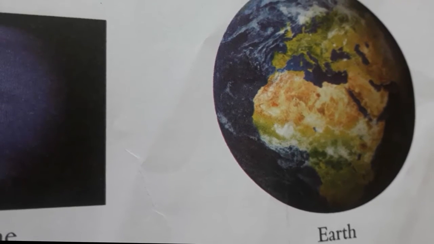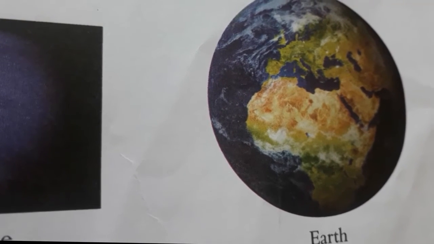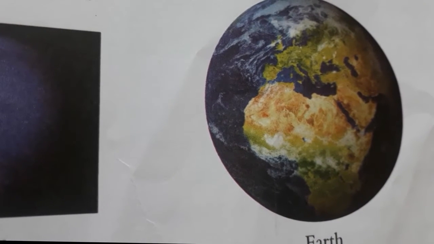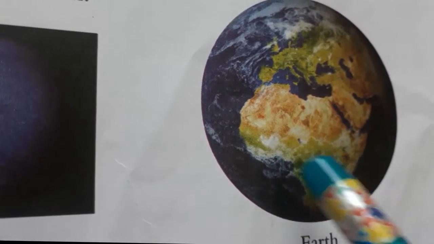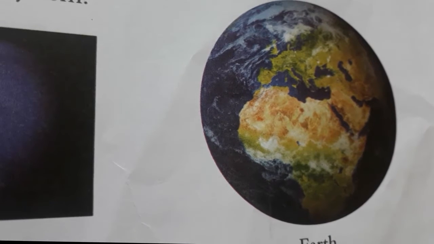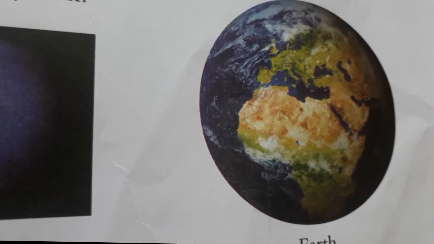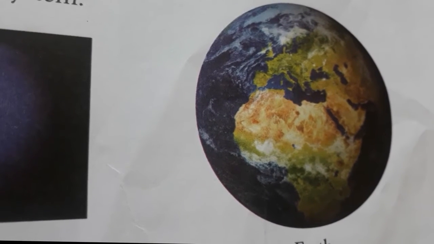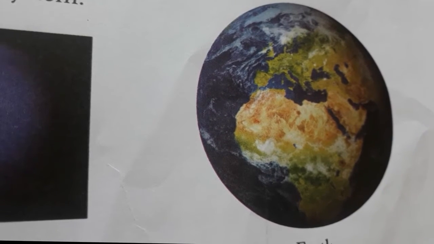Now see the earth. The surface of the earth is covered with land and water. About 71% of earth's surface is water. Water is found in oceans, seas, rivers, lakes, etc. The remaining 29% is land. The land portion has mountains, valleys, plateaus, plains, forests and deserts.